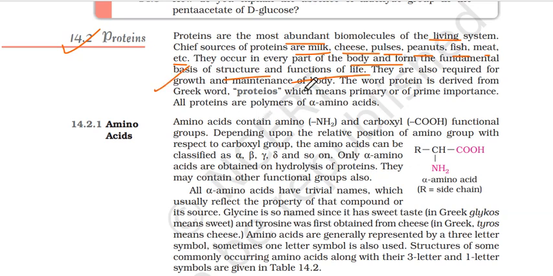The word protein is derived from Greek word proteios, which means primary or of prime importance. जो primary हमारी body में primarily हमारी body को ज़रूरत होते हैं वो proteins हैं. And all proteins are polymers of alpha amino acids. Very important. Amino acid आपको पता था. Another thing that you have to remember is it's not just amino acid, it is alpha amino acid जिसमें हमारी body के सारे proteins जो है आते हैं.